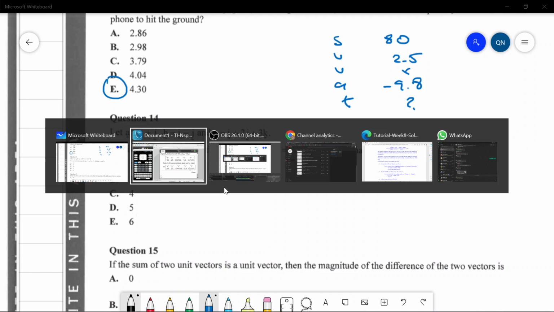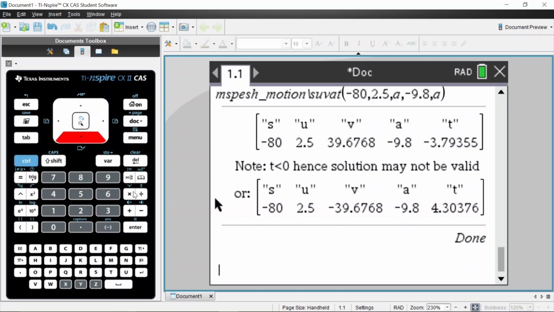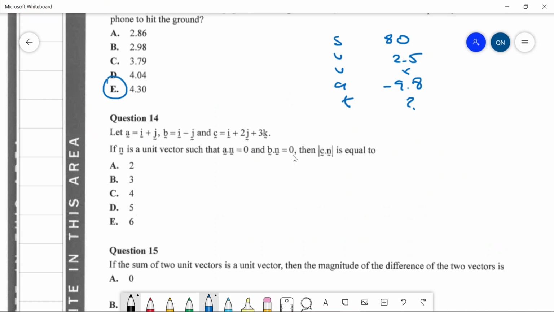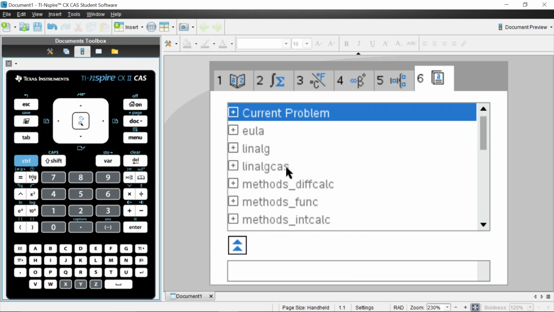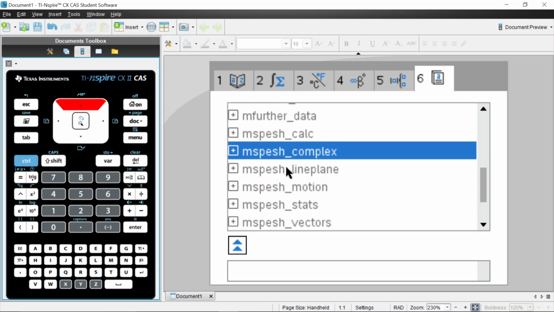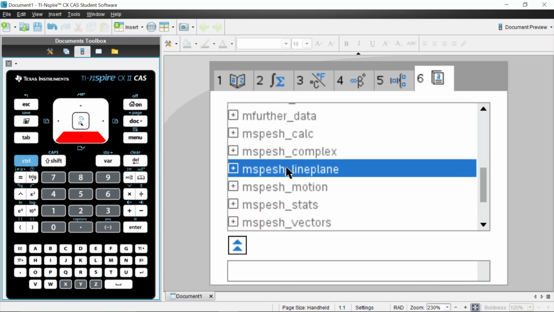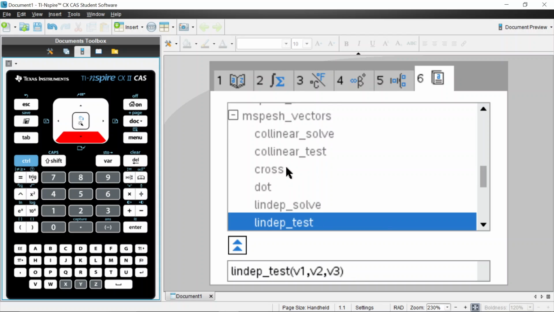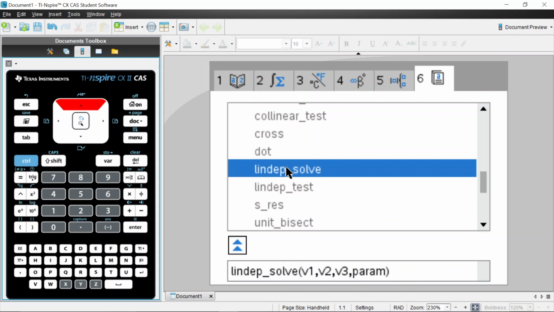Are these vectors linearly dependent? Because if they are, we can just use linearity of the dot product. Let's test that. I want to see if they're linearly dependent.